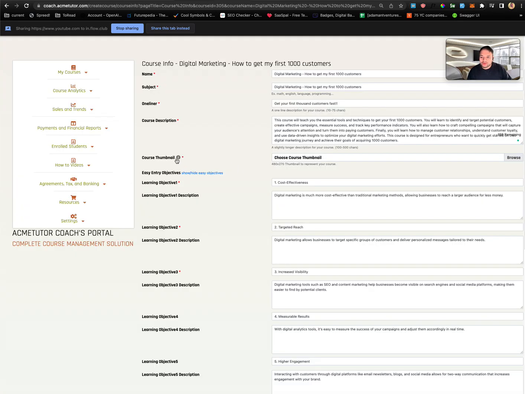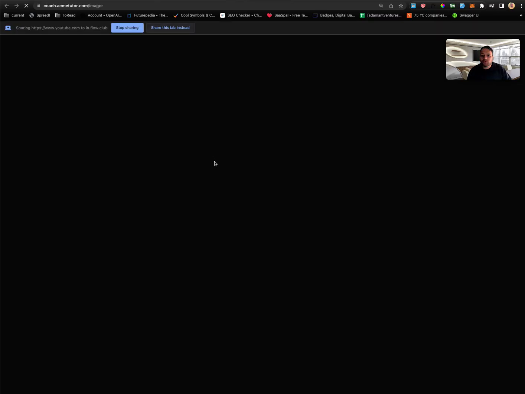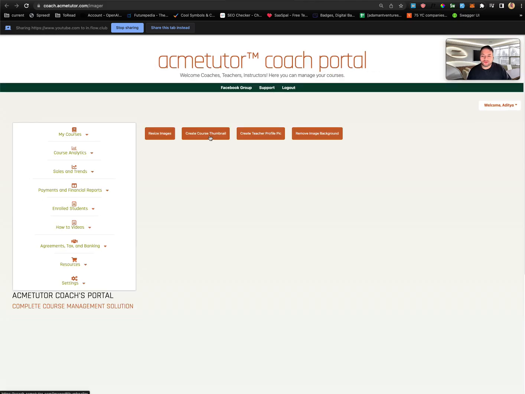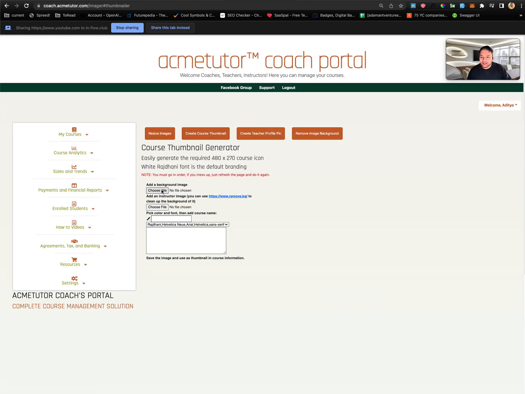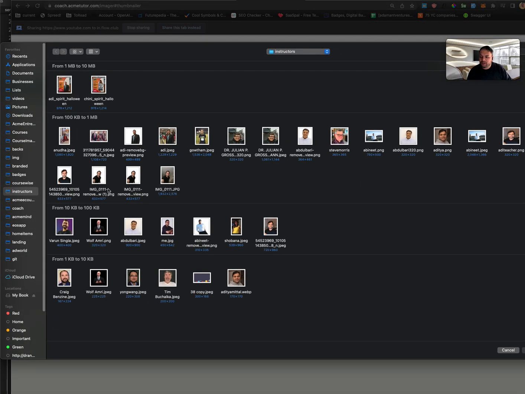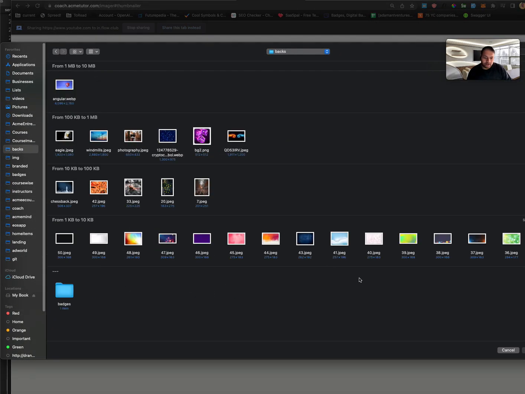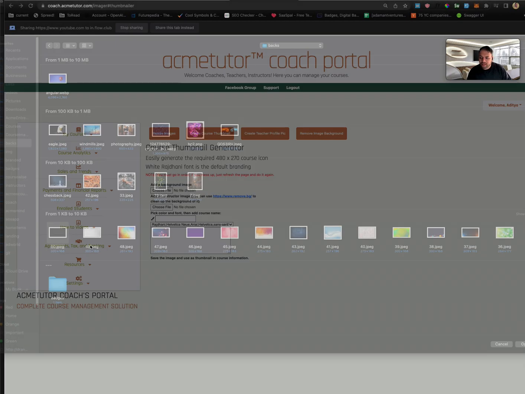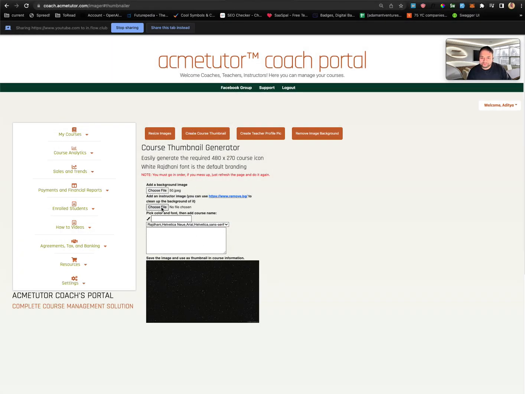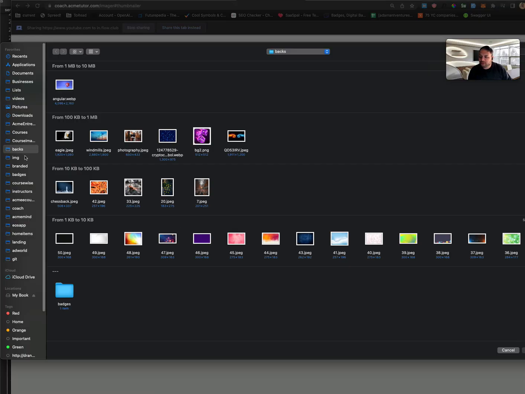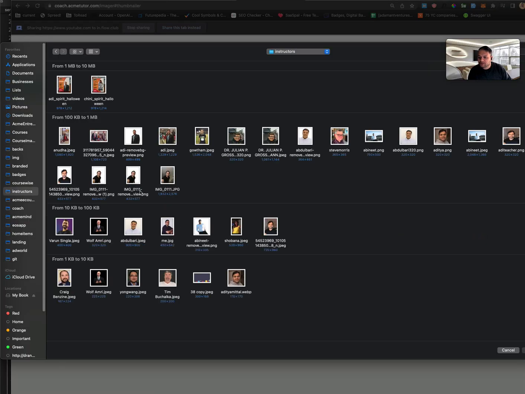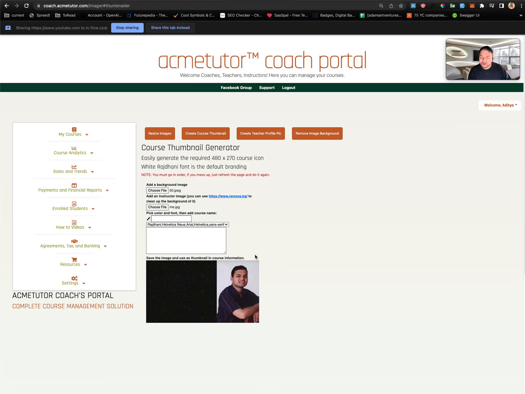So what you would do is you would click over here on this imager. You can also go over to resources imager. It goes to the same page. And once you click over to the imager, you can go over to create the course thumbnail. And then you can choose a background image. So we like dark backgrounds, and let's choose a dark background. You can use this to remove background from an instructor image if you need to. And then you would choose an instructor image. So let's choose an instructor image. So let me take this one.